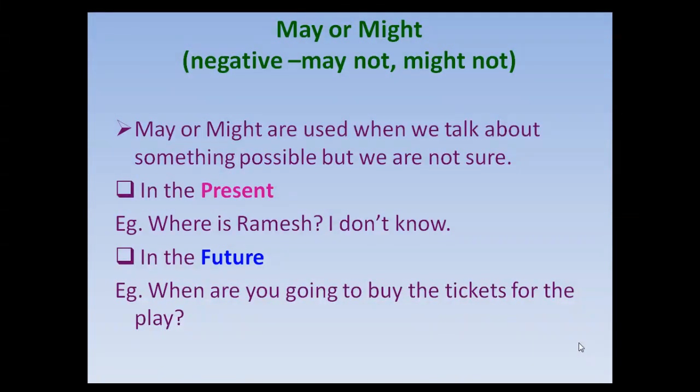May or might. When are may or might used? Let us see. The negative for may or might is may not, might not. May or might are used when we talk about something possible, but we are not sure. In the present, where is Ramesh? I don't know. For the present tense. In the future tense, when are you going to buy the tickets for the play? Okay, so we are talking about the future possibility.